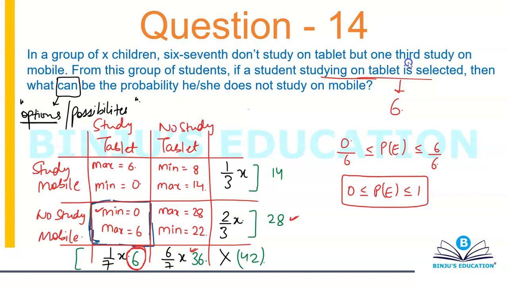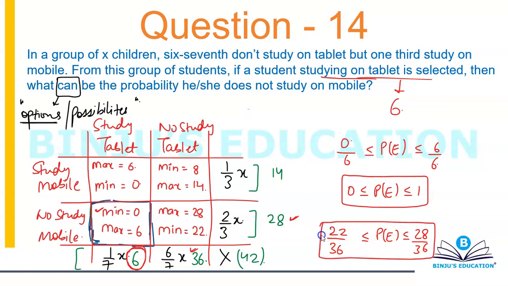In that case, your probability will be anywhere from 22 by 36 to 28 by 36. Again, you can calculate this with the help of a calculator and find your answer. So again, the point is, it's not about probability, it's about the Venn diagram.